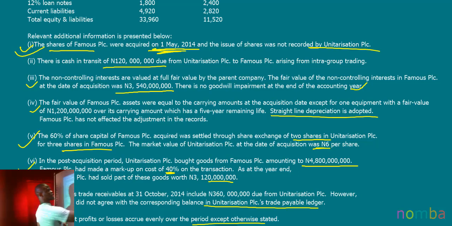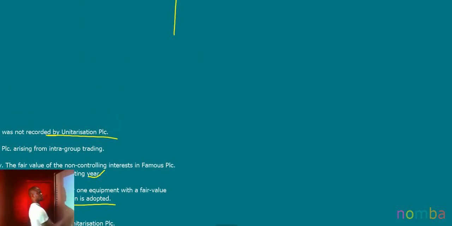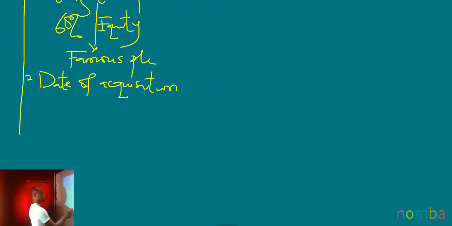And the issue of shares was not recorded by Unitarization PLC. So what we need right now is the date of acquisition, which is 1st of May 2014.